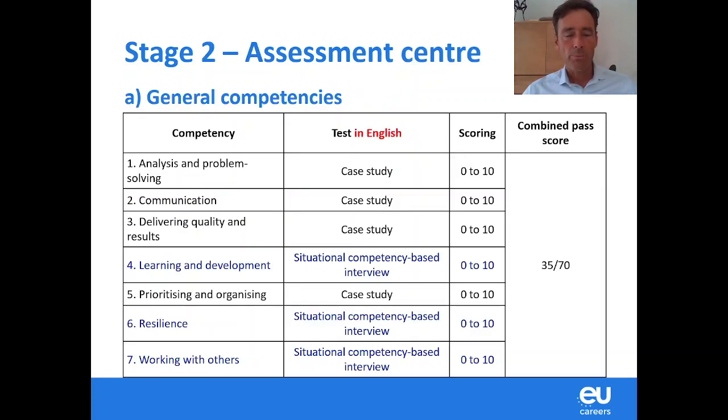As said, the best performing will be invited to a second stage, which is an assessment center. And in the assessment center, we first test a set of general competencies, and then some also field-related competencies, of course. So first, a word about the general competencies. There are 7 of them, as you can see on this slide here. And we test these competencies through 2 tests.